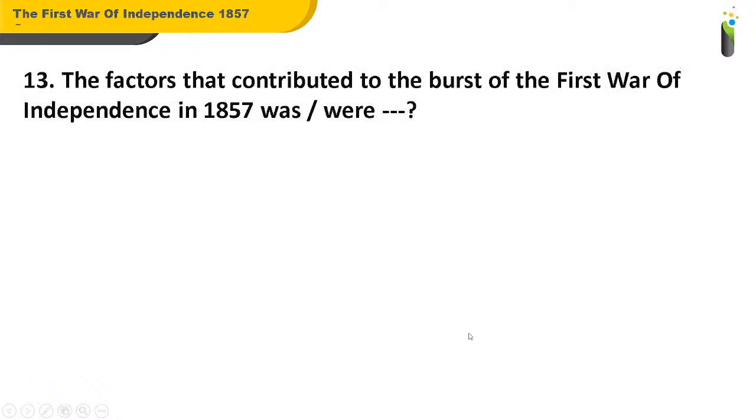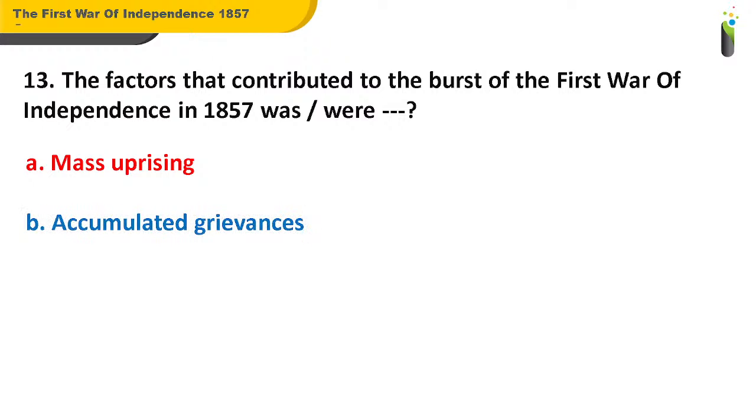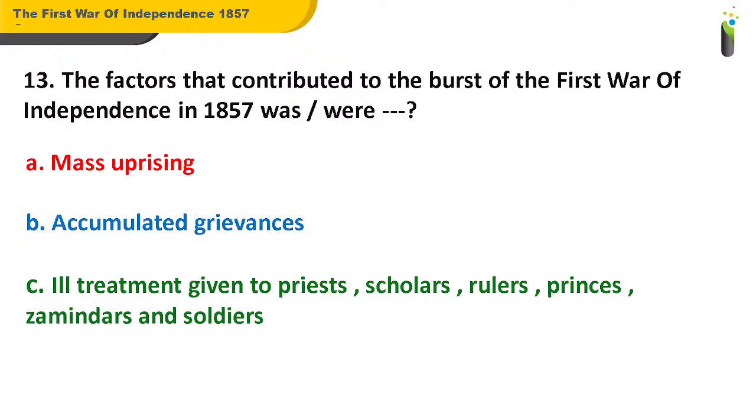Okay. Now, coming to question number 13. The factors that contributed to the burst of the First War of Independence in 1857 was or were: A. Mass uprising. B. Accumulated grievances. C. Ill treatment given to the priests, scholars, rulers, princes, zamindars, and soldiers. D. All of the above.